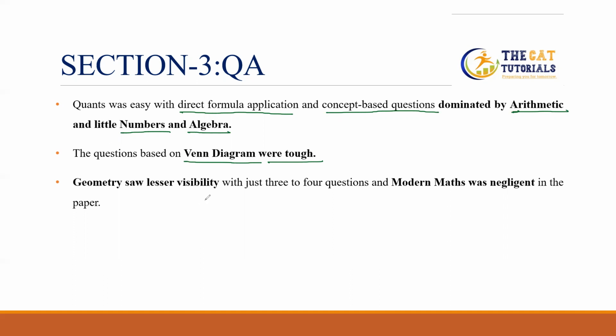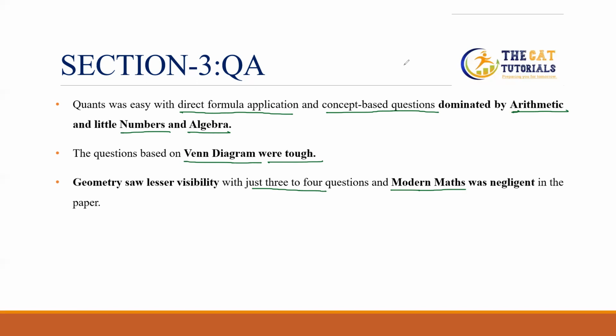Geometry saw lesser visibility. The number of questions in geometry was less, just 3 to 4 questions. And modern maths was negligible in the paper. So again, this is a surprising thing in the CAT 2021. We haven't seen any questions from modern mathematics. So these are the details of the quant.